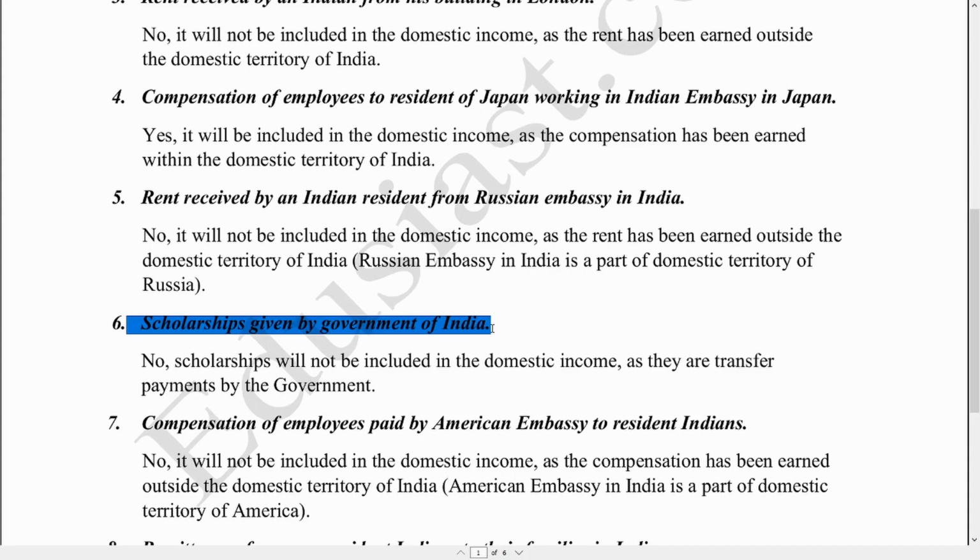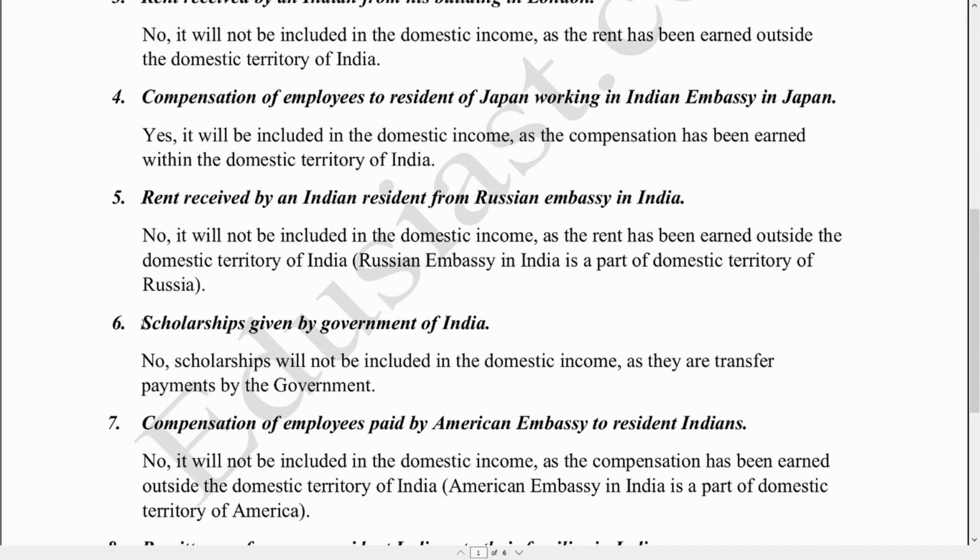There is no change in the basic rules, which means that final goods are only included, intermediate goods are not included, factor incomes are included, transfer incomes are not included. So according to the statement given to us, scholarships given by Government of India, scholarships is not a factor income, it is a transfer income to those who are receiving it.